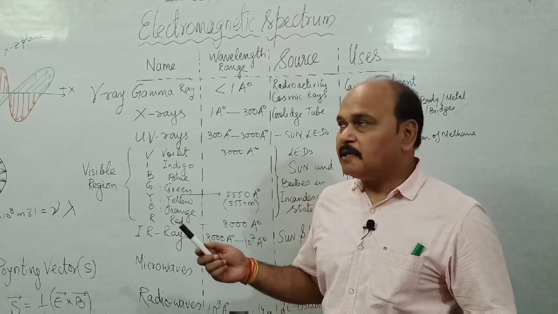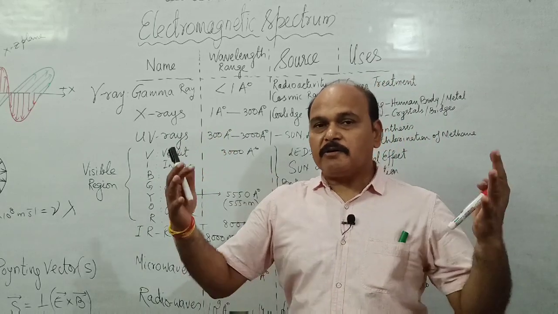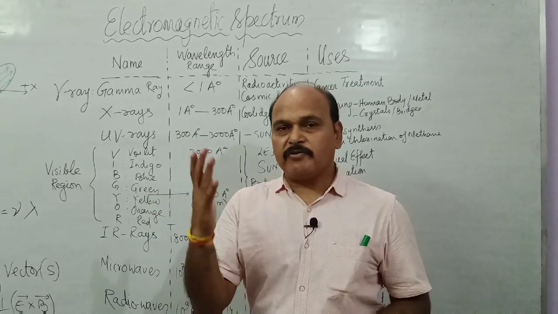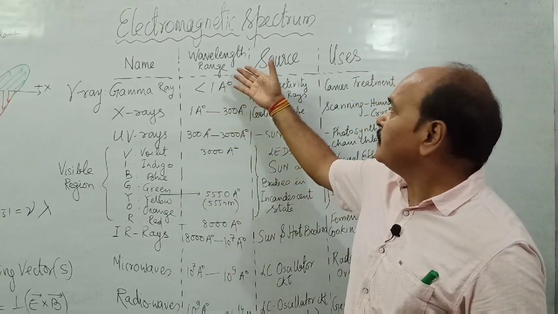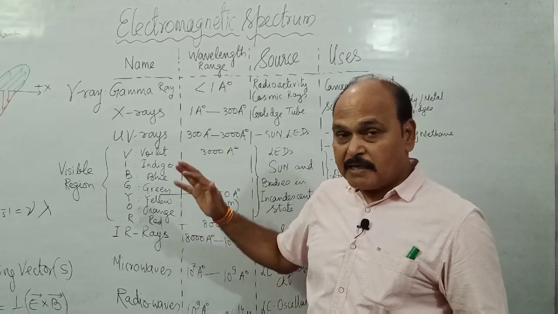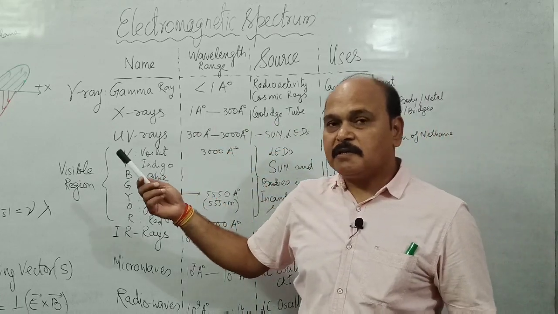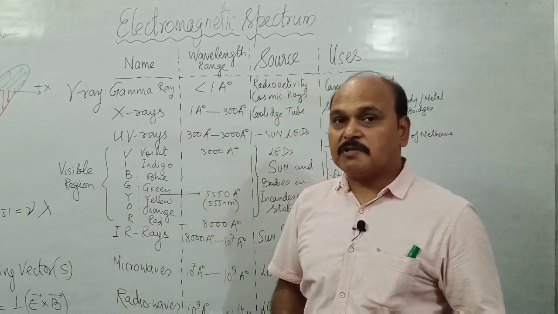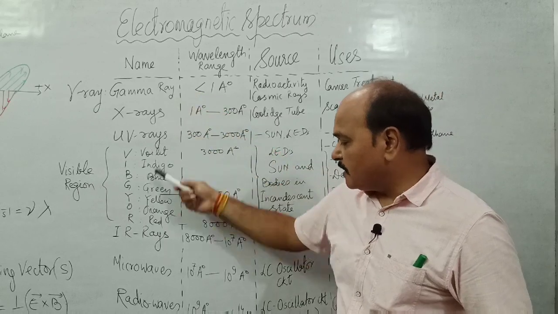This is also called the intensity of electromagnetic wave. Children, let us now study the electromagnetic spectrum. The electromagnetic spectrum is nothing but the arrangement of all electromagnetic waves in a definite order of frequency or wavelength. Here we have an electromagnetic spectrum, and all electromagnetic waves are arranged in increasing order of wavelength, which is the same as decreasing order of frequency, as wavelength and frequency are inversely proportional to each other.